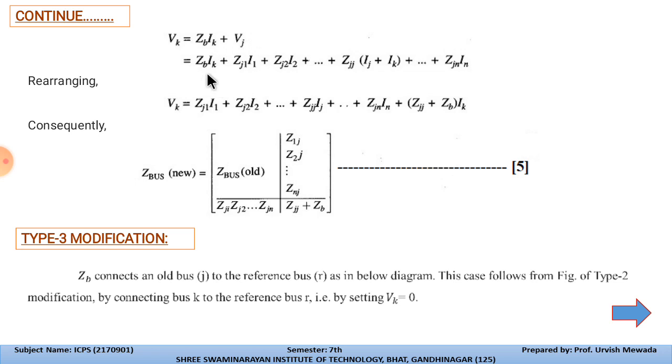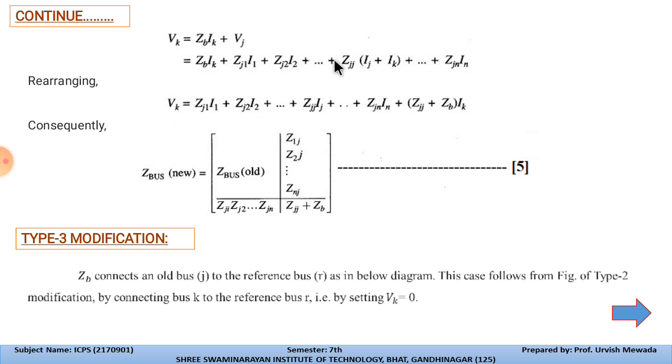So Zb Ik plus Zj1 I1, Zj2 I2, and so on up to Zjj, because we have added that impedance at bus J, and the current for this is Ij plus Ik, and for the nth bus that will become Zjn, because it is added at the J bus, so Zjn into In.